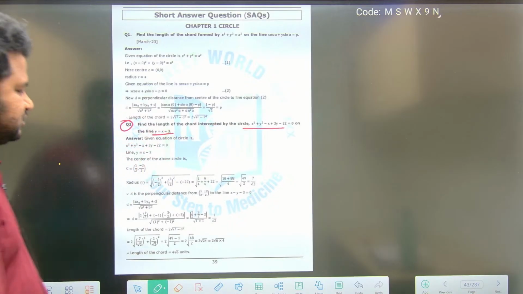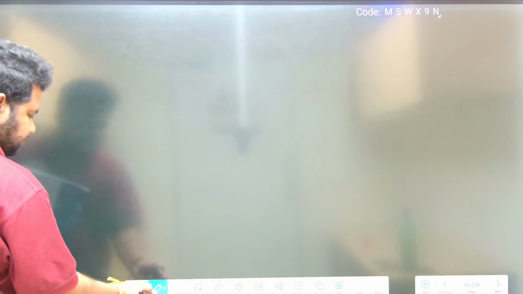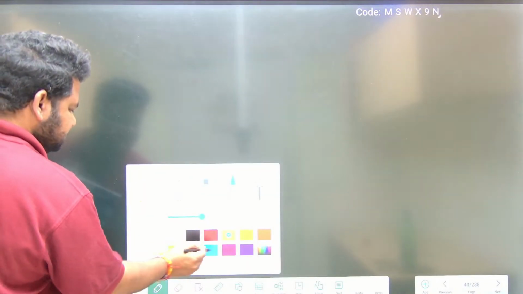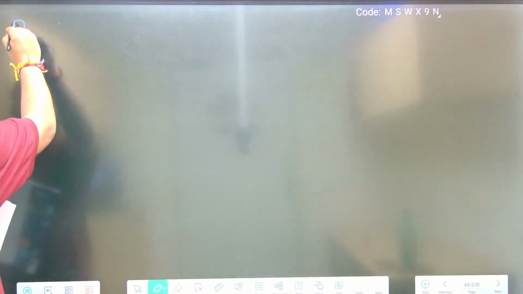So what does this question say? They have given the circle equation, and they are telling us to find the length of the chord intercepted by the circle on the line y is equal to x minus 3. Observe carefully what the question is. Let me take up this color, let me see if it is visible.